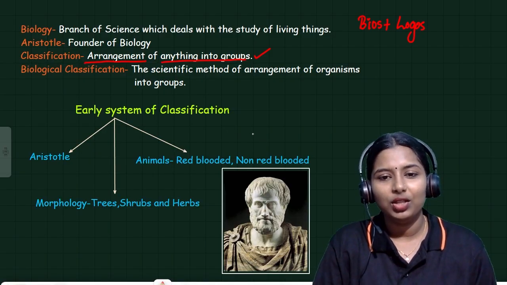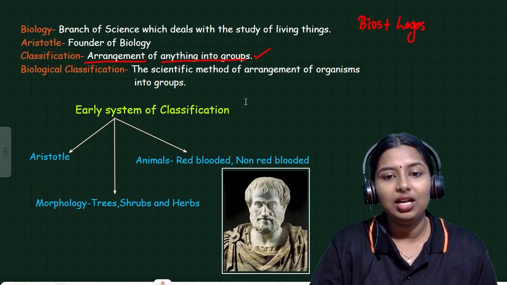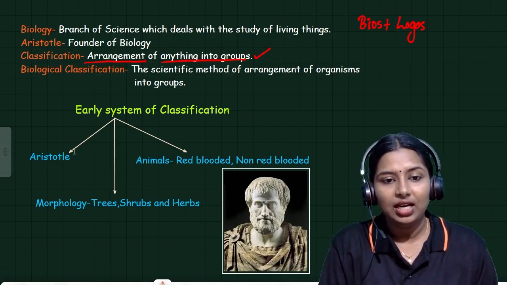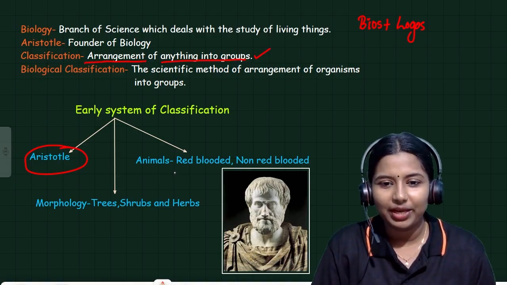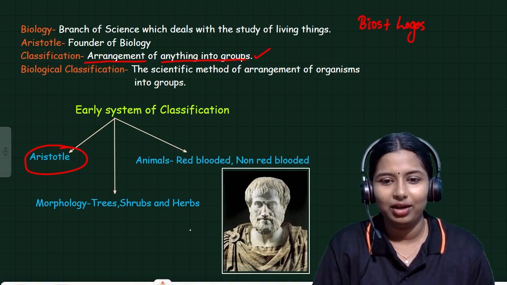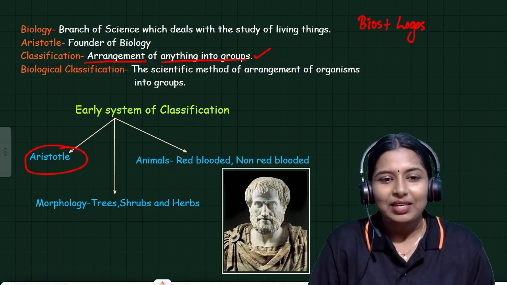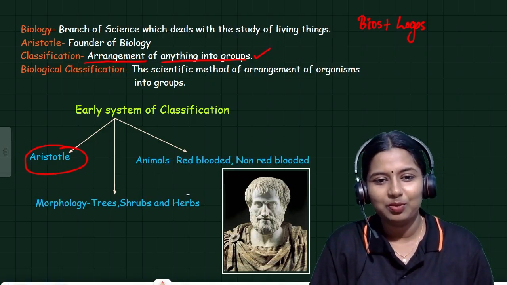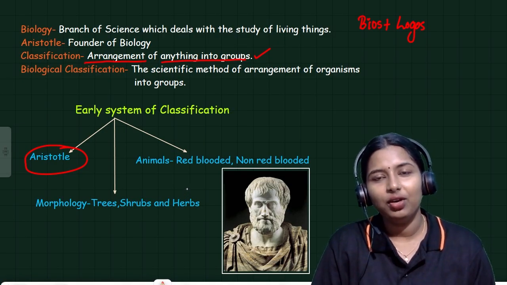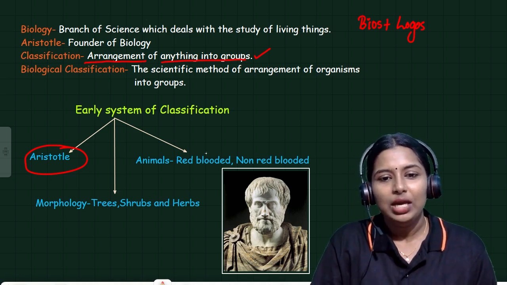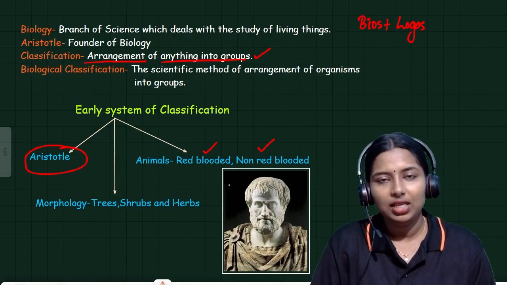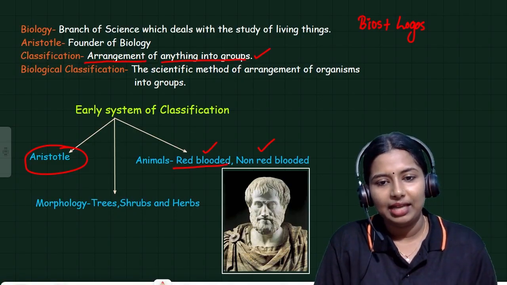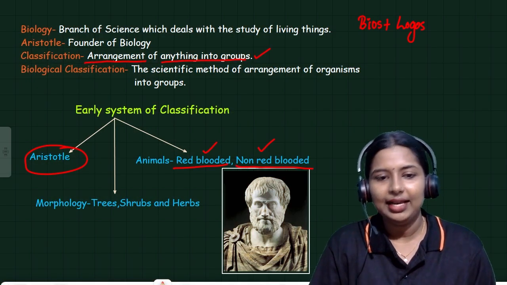Okay, and in biology, the first classification is the early system of classification. Listen here, it is proposed by Aristotle. His picture is here. Yes, what a Superman. He classified all the animals around us into red-blooded animals and non-red-blooded animals.